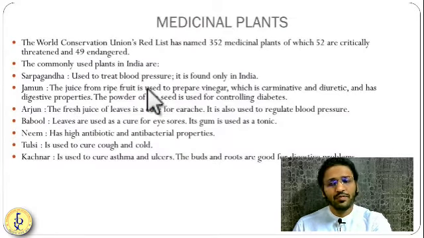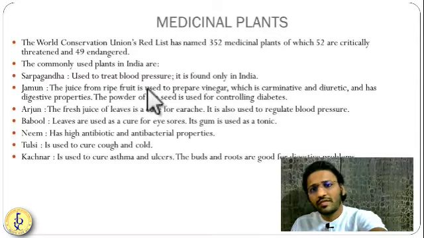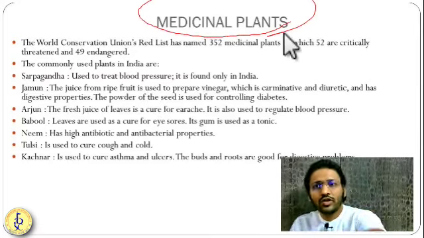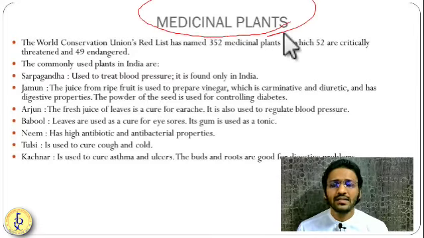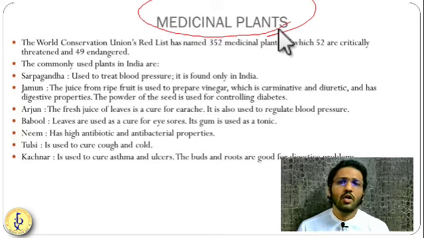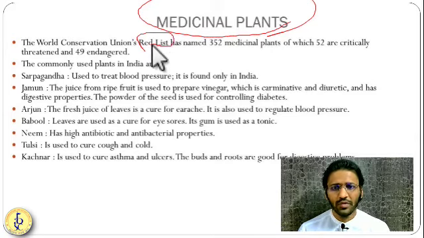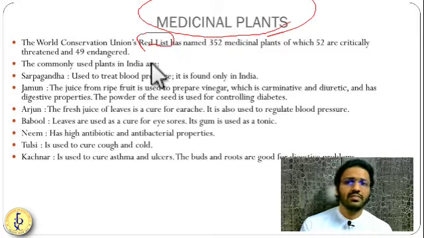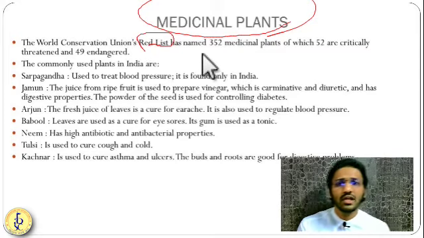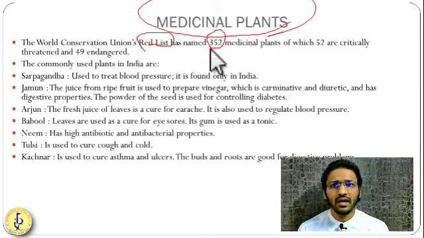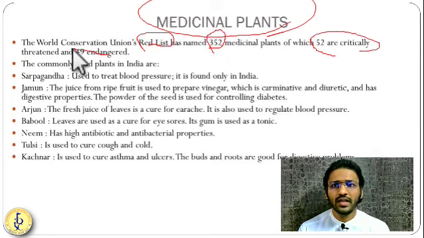Along with these plants, along with this forest, we have medicinal plants as well. Your NCERT covers medicinal plants as well. There are almost 2,000 to 3,000 plants mentioned in Ayurveda. The World Conservation List or Red List, which keeps this data about medicinal plants, has mentioned 352 medicinal plants in India, out of which 52 are critically endangered and 49 are endangered.